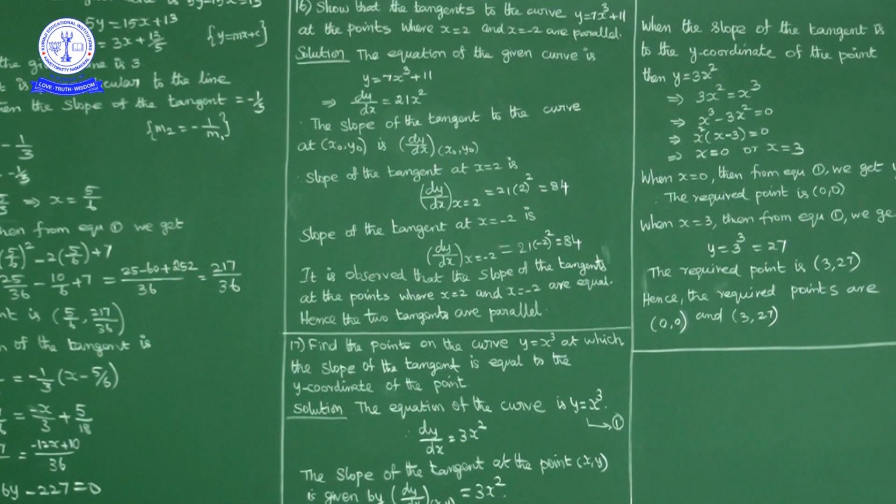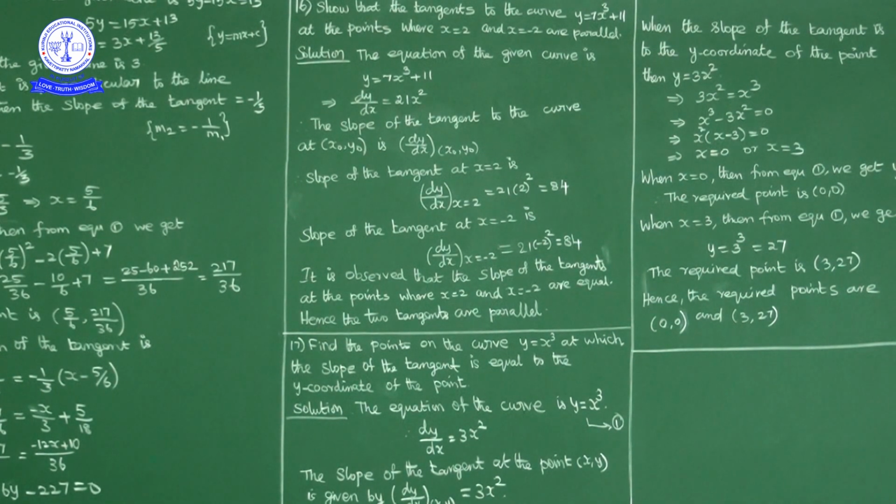Now the slope of the tangent at 3 comma 27: dy by dx is 3x square, substituting 3, 3 into 3 square, which is 3 into 9, is 27. That is equal to the y coordinate. So the required points are 0 comma 0 and 3 comma 27.